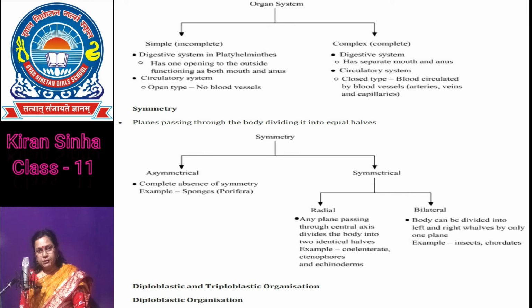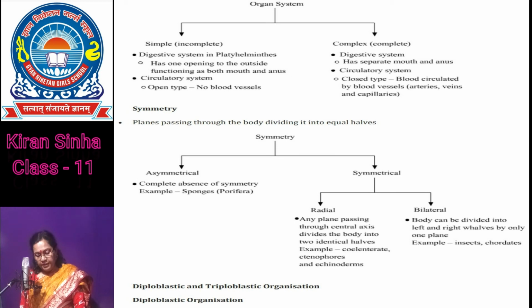Symmetrical animals are those animals whose body can be divided into two identical halves. If the animal can be divided into two identical halves along one vertical plane, they are called bilaterally symmetrical. For example, frogs and human beings, etc.